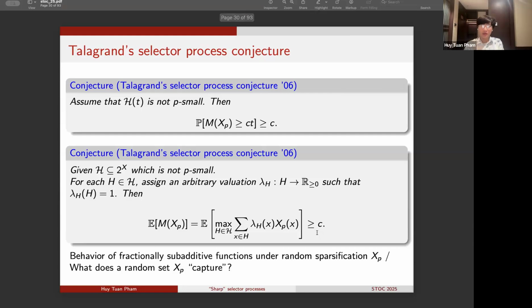Okay, and this statement we can think of as a description of the behavior of fractionally subadditive functions under a random sparsification of the domain X. And it is very strong in that the only assumption that we need on the linear functions defining our fractionally subadditive valuation is that their support is not heavily clustered. Their support satisfies this nice condition of being not P-small. And in a sense, which we will return to later, we can also think about this statement as giving us quite precisely the correct description of what a random subset XP can capture.